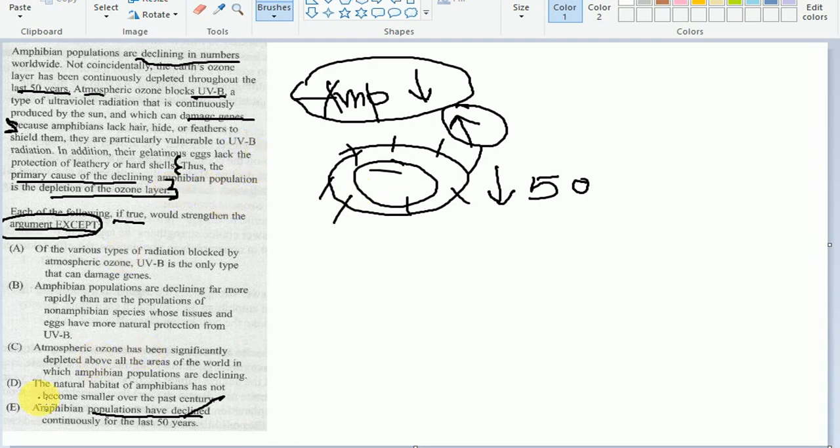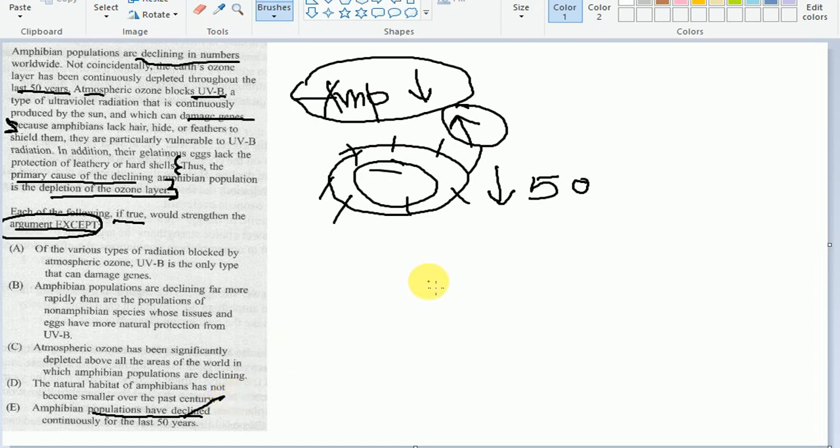Okay, so let's move to D, which most of you have marked. There is a very big trap in option D. I will discuss it. Option D says the natural habitat of amphibians has not become smaller over the past century.